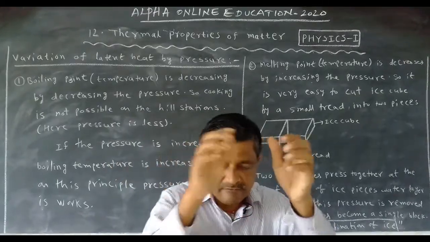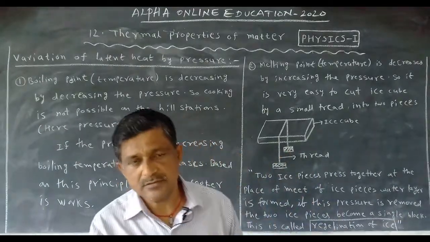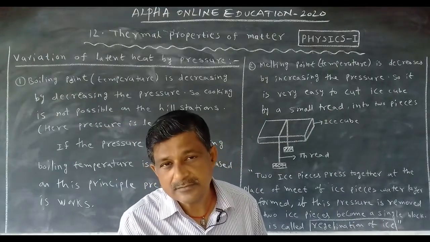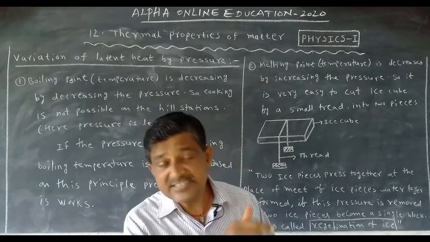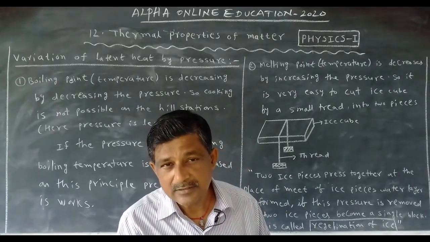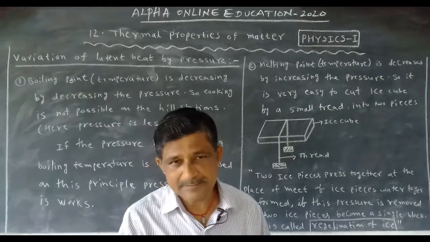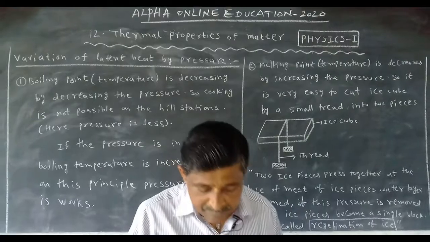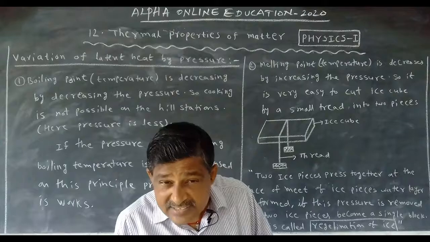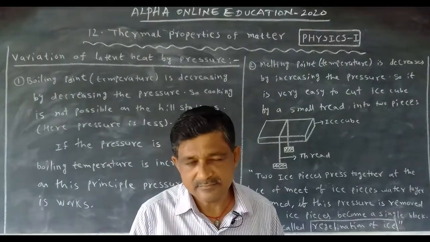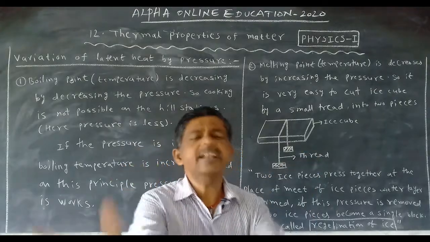Now, based on this, we have a 2 marks question to discuss. When the pressure increases, what happens to the melting point? It decreases. If the pressure decreases, the melting point increases. Are you following? Pressure increases, melting point decreases.